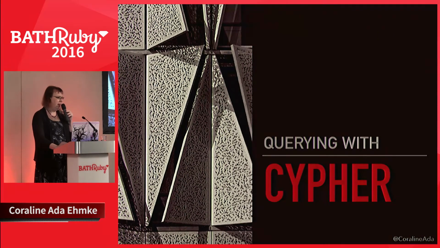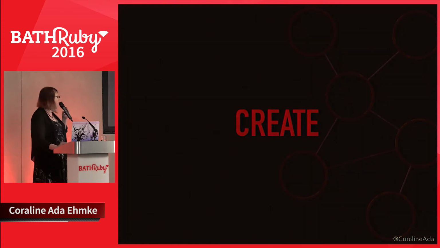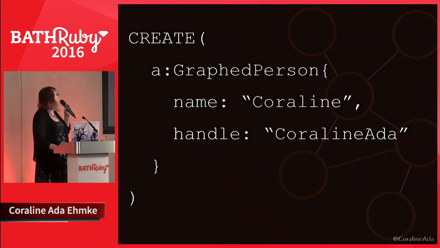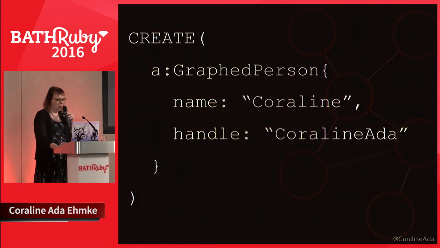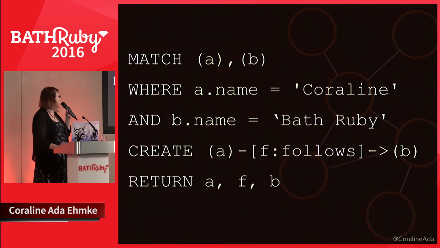So how do we query in Neo4j? We don't use SQL. We use a language called Cypher. And I'm going to walk through the CRUD verbs to show you what Cypher looks like. So our first operation is a create. We're creating a graph person A with the name of Coraline and a handle of CoralineAda. We'll also create a node B, which is the graph person with the name of BathRuby and the handle of BathRuby with no spaces.